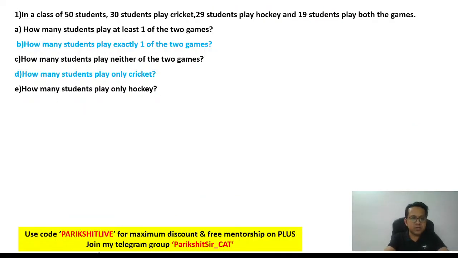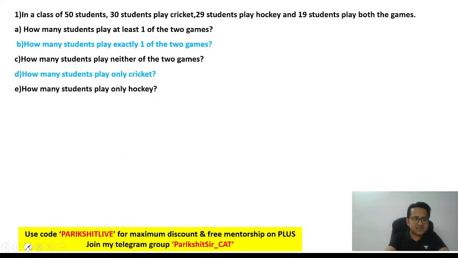In the interest of time, we are going to do this together. Let's read it first. In a class of 50 students, 30 students play cricket, 29 students play hockey, and 19 students play both the games. The moment you read both the games, that there are 19 students who are playing both the games, you immediately realize there is overlapping of data. Some students are playing cricket and some students are playing hockey. So there is overlapping of data, and the best way to solve is via a Venn diagram.